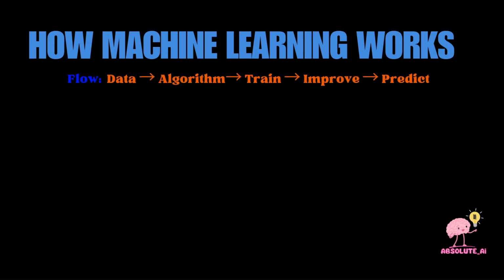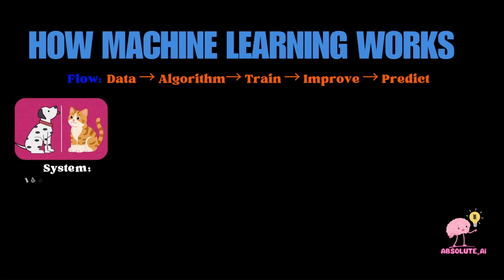So it's a simple flow. We take data, we select an algorithm, we train the algorithm using the data that we have selected. The algorithm tries to improve itself based on the data, and we are ready with a model or a system that can make prediction. Let's try to understand it using an example.